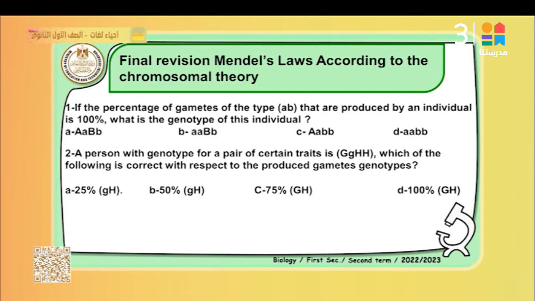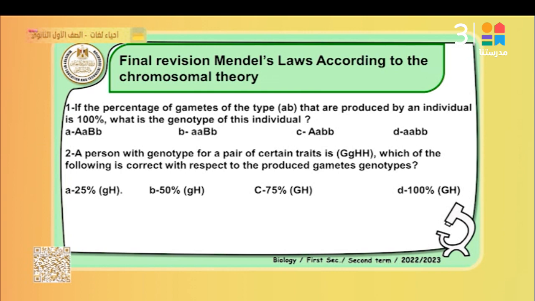Second question. A person with a genotype for a pair of certain traits is G capital G small, H capital H capital. Which of the following is correct with respect to the produced gametes' genotypes? A, 25% G capital, 25% G small, H capital.